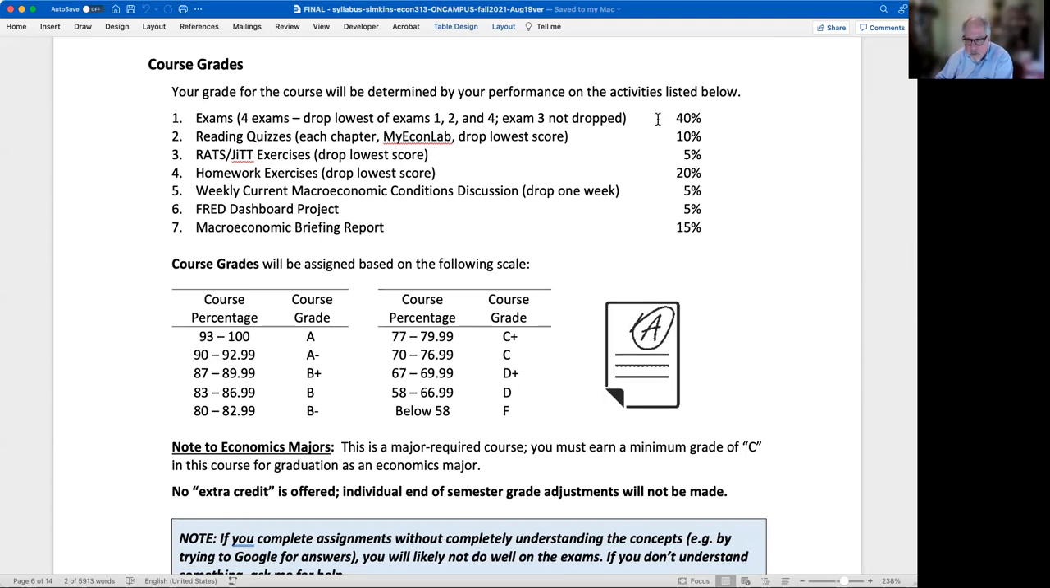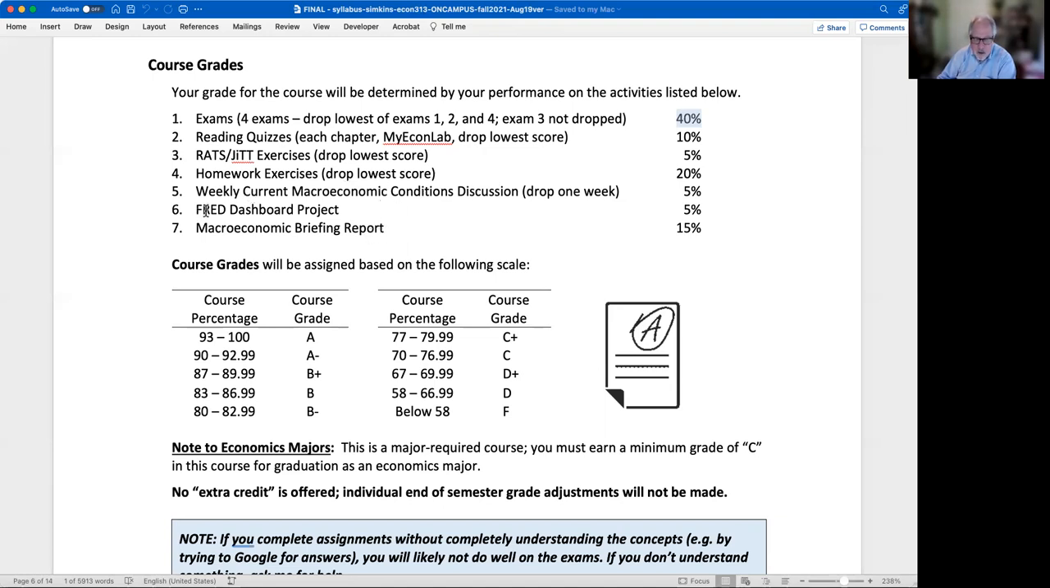You can see that the exams are important. Each one is about 13%, because one gets dropped. There are 4, but one gets dropped. Homework is important too, because that plays into and helps you do better on the exams. Students always say that. So homeworks are relatively extensive, but their aim is to help you learn, but also get prepared for exams. The current macro conditions discussion board postings, those come from the Wall Street Journal. Those are discussing Wall Street Journal articles that you will have chosen. I'll be talking more about that as we go, but that will help provide information for this macro briefing report.